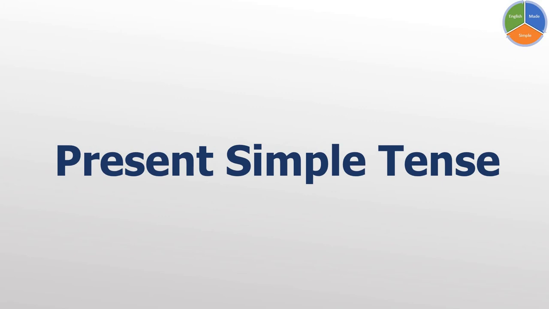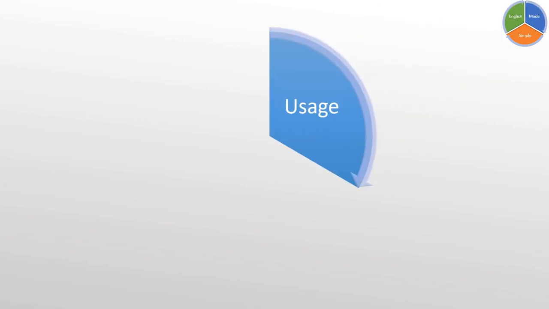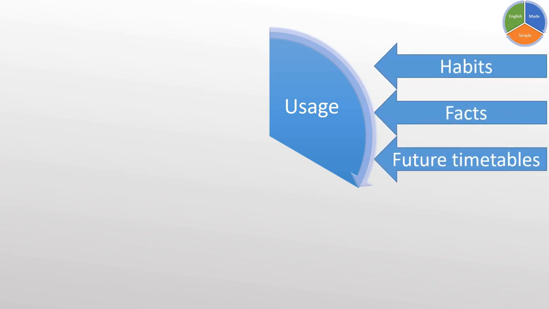Today, inshallah, we're going to continue our explanation of the present simple tense. Let me remind you of what we did last time. The first thing we learned about the present simple is the usage. We said we use the present simple for habits, facts, and future timetables.